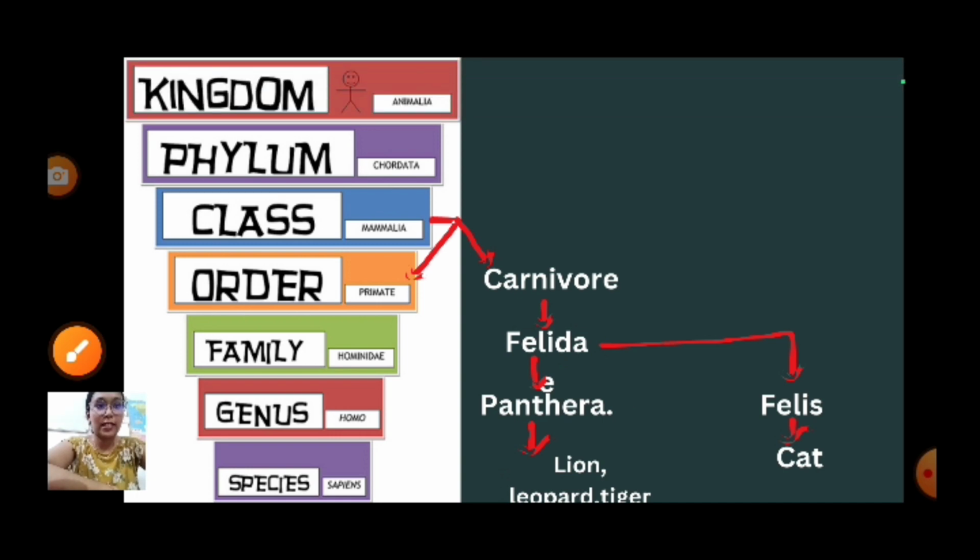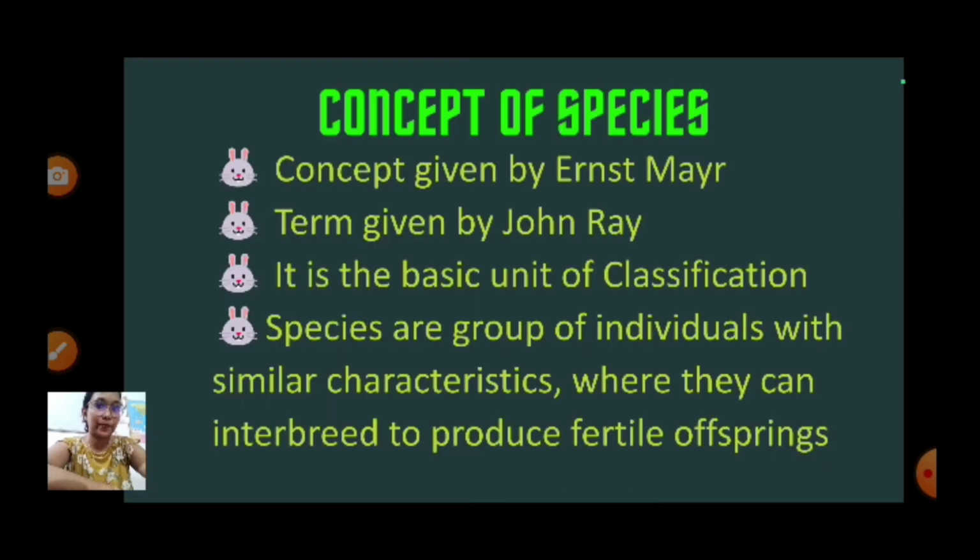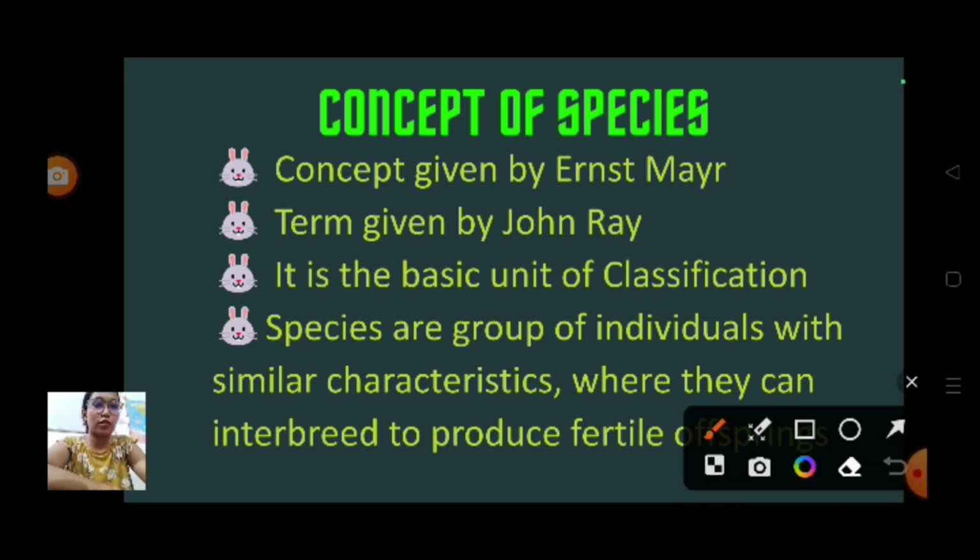Now moving on to the next slide. Understanding this point? Okay. Now a small concept of species. What do you mean by species? First you have to know that the concept was given by Ernest Mayr.